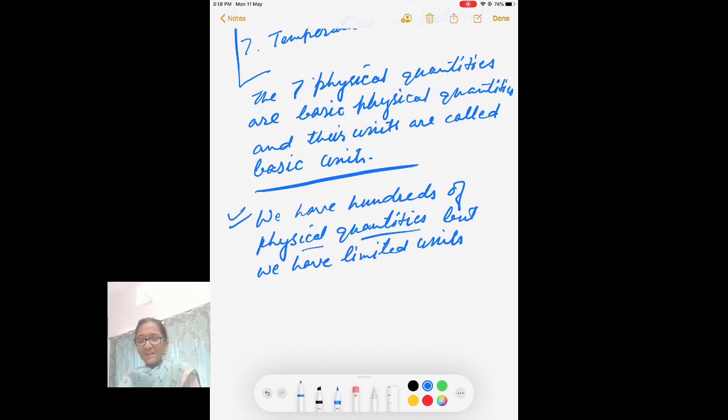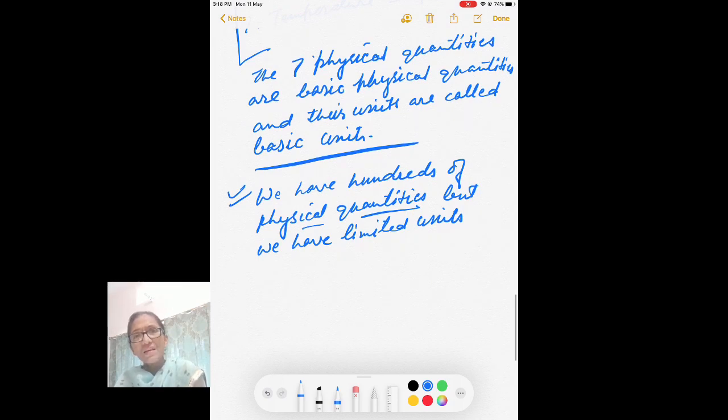Actually, all those physical quantities can be obtained either by the product of or division of these fundamental basic physical quantities.